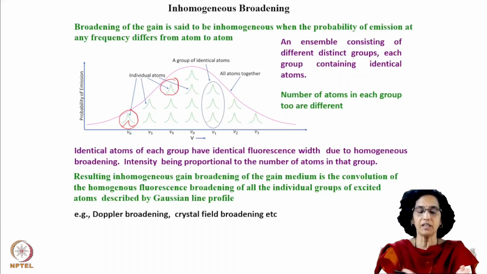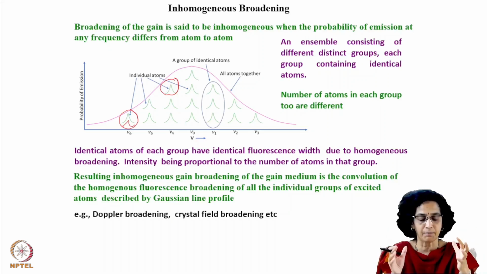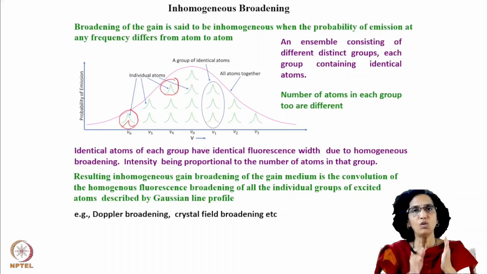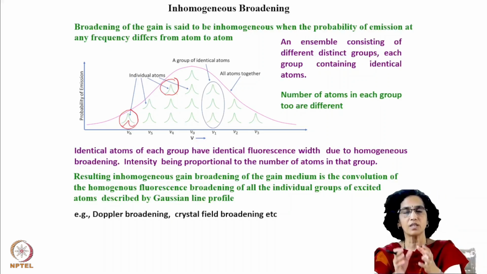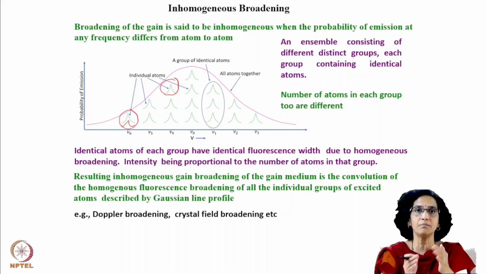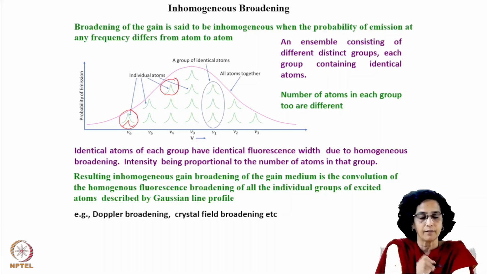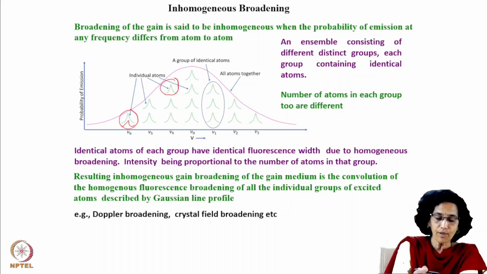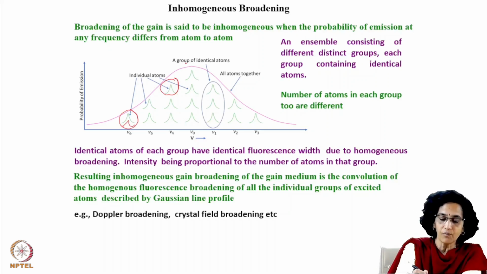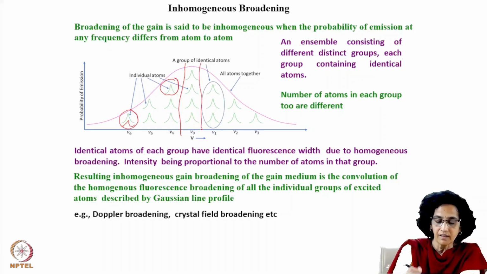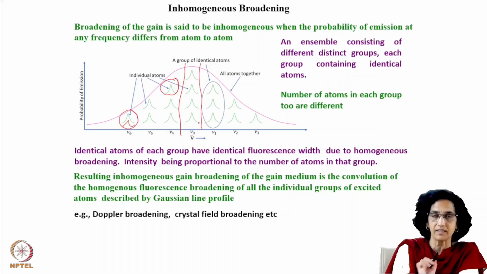Now, if we continue this for the entire ensemble, then we can actually divide the species in the ensemble into several groups based on their fluorescence profiles. There is a group which has an identical emission profile, where the central frequency is nu0 and it dips on either side.